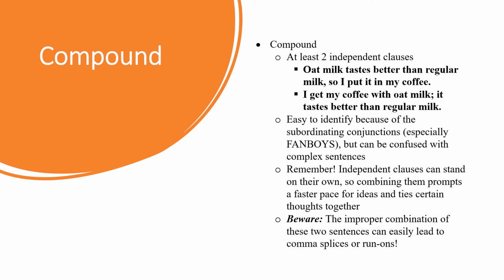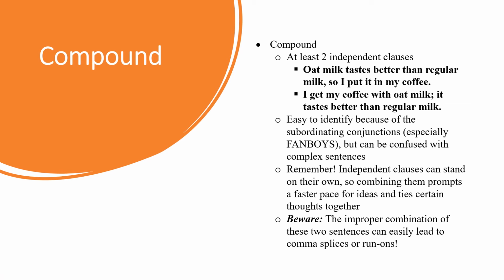So right off the bat, it is easy to identify where the sentences separate. The second example fully divides them, but the first one includes what is known as a subordinating conjunction. These are the devices that connect sentences. If clauses are the building blocks, conjunctions are the glue. The most commonly used are the FANBOYS: for, and, nor, but, or, yet, so.